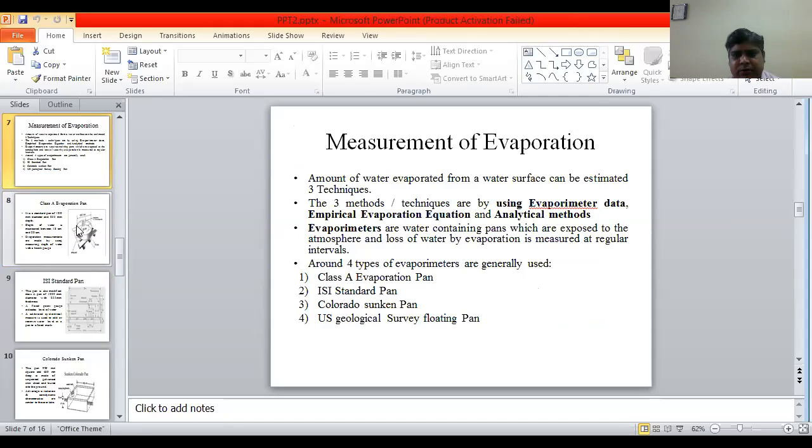Evaporimeters are water-containing pans which are exposed to the atmosphere, and loss of water by evaporation is measured at regular intervals. Around 4 types of pans are generally used: Class A evaporation pan, ISI standard pan, Colorado sunken pan, US Geological Survey floating pan.